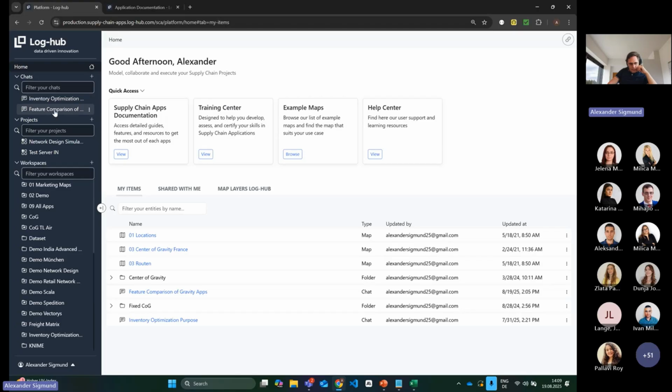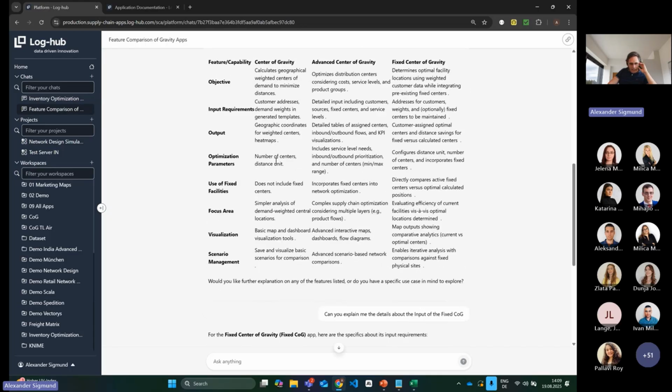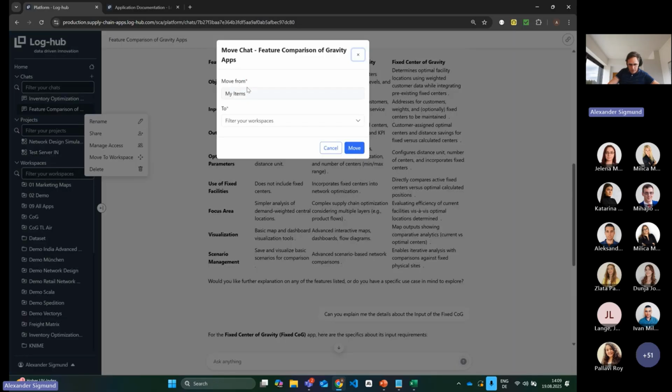From a technical perspective, the chats, whenever you create them here, land here in the upper left corner. You can treat them in the same way as any map, dashboard, or data set. Like we call it internally, technically, it's an entity. And this entity you can, for example, also move to a workspace.